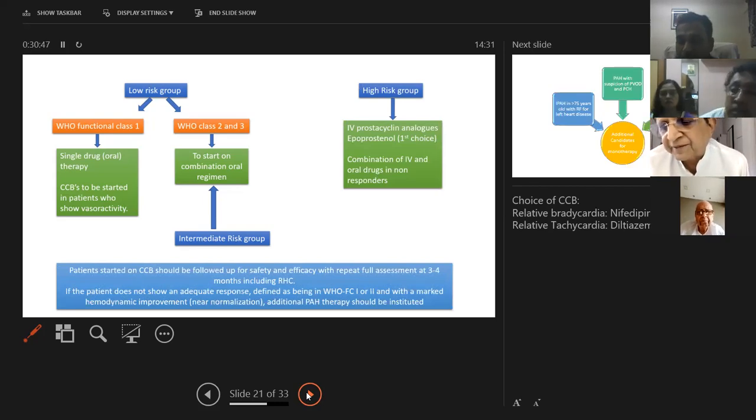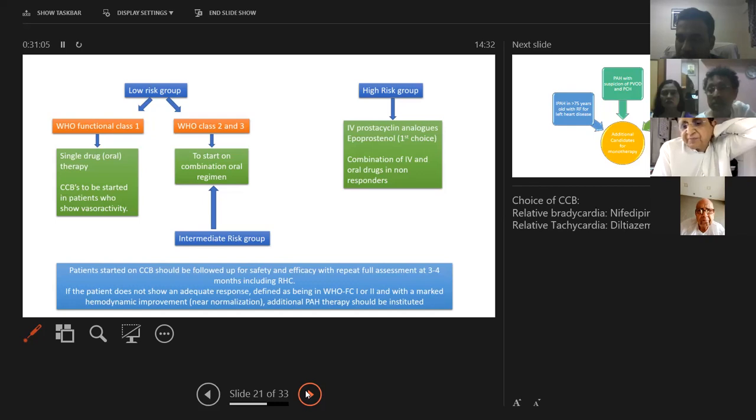Now, does it cost? Epoprostenol? Yes, sir. How much does it cost? Has the cost come down or is it still very expensive? It's still expensive, sir. It has come down from what it was before, but it's still expensive. How much does it cost now? I'm not too sure, sir, what exactly the cost is. And it has to be given as an IV drip or something? It has to be given as an infusion.